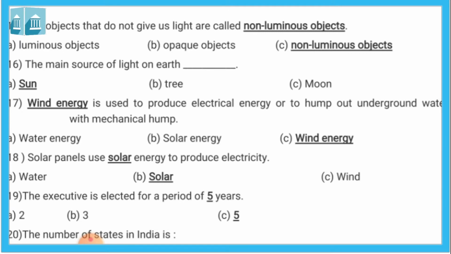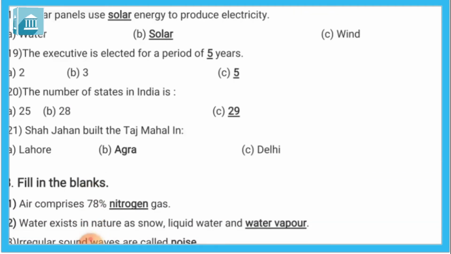19. The executive is elected for a period of dash years. At the age of 18 or above, men and women have the right to elect the executive. They get elected for a period of 5 years. So 5 years is the answer. The executive is elected for a period of 5 years.